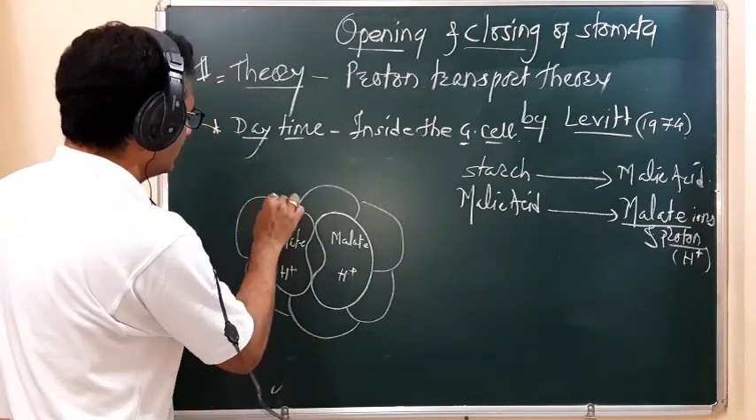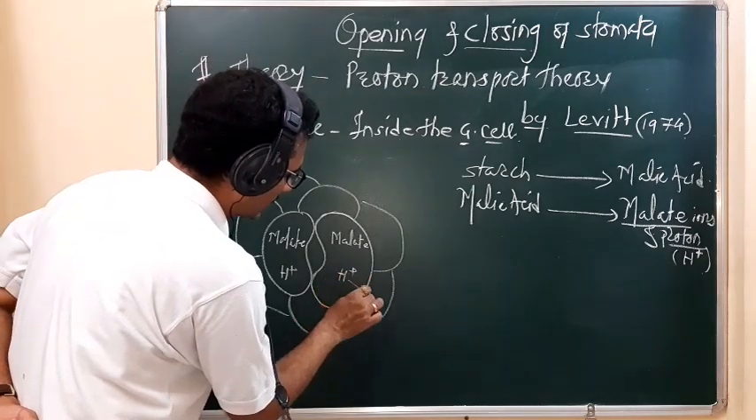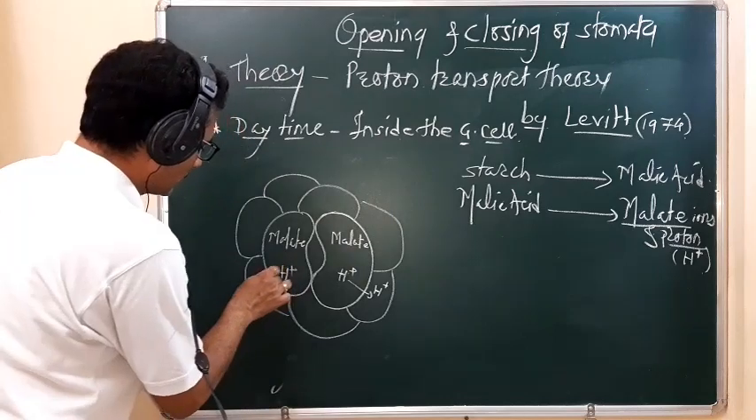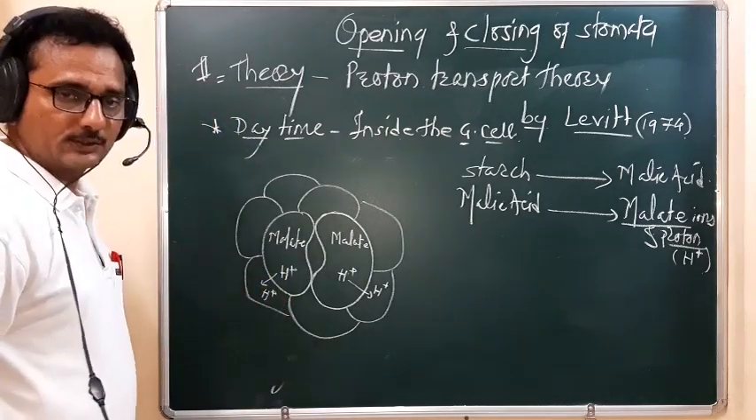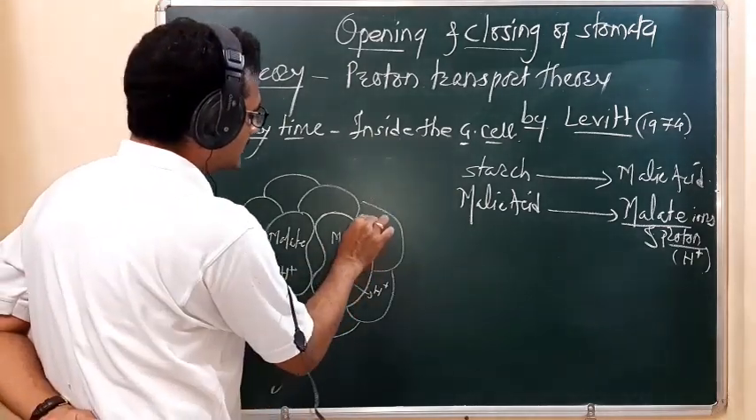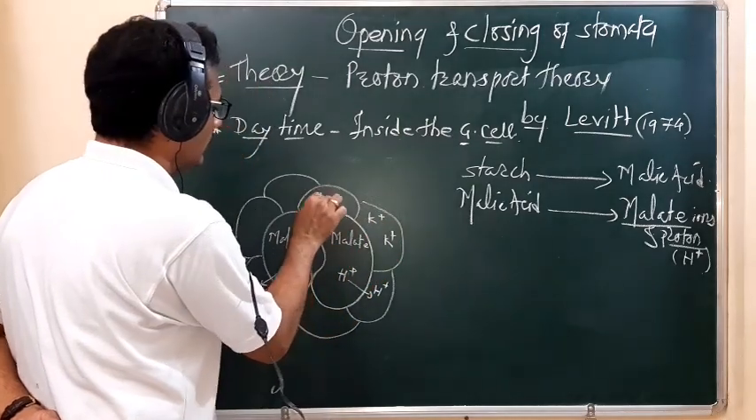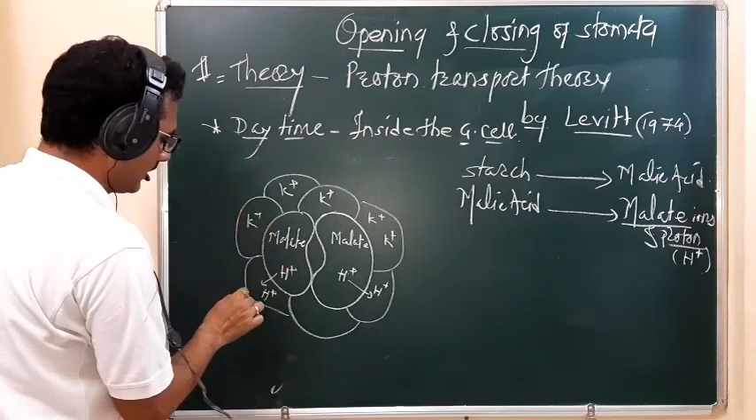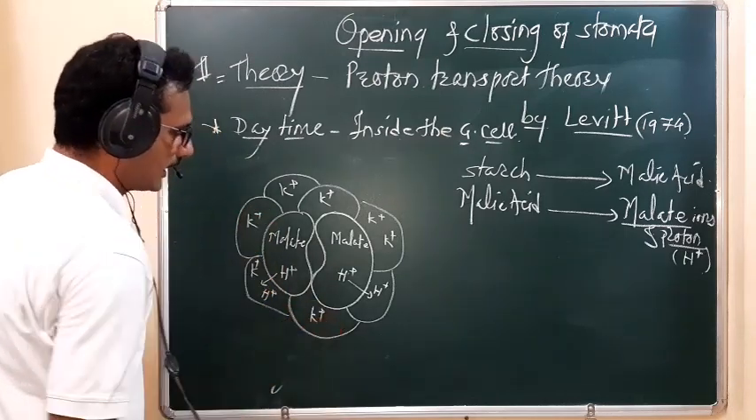We saw in the previous lecture, this proton is transferred toward these subsidiary cells. You know that, student, these subsidiary cells act as a reservoir of the potassium ion, the K plus ion. Here is a reservoir of K plus ion, and here is also a reservoir of K plus ion.